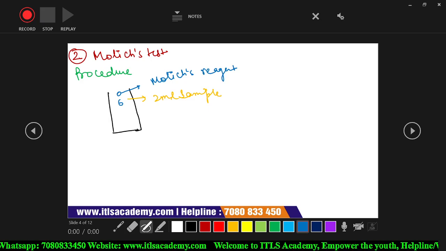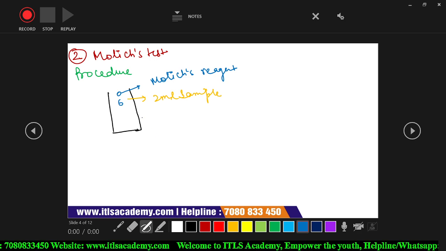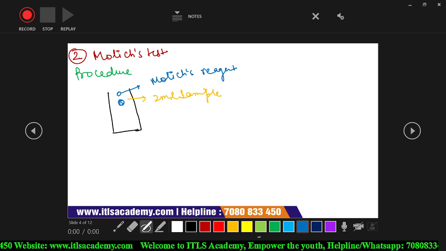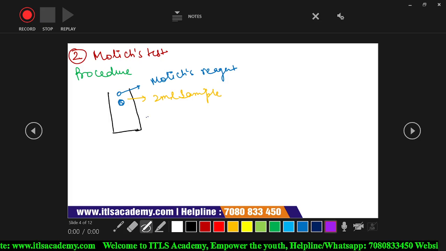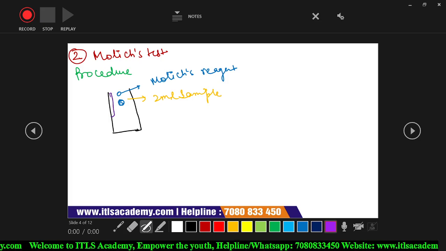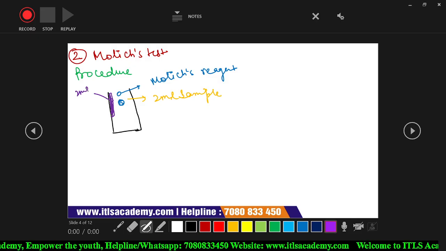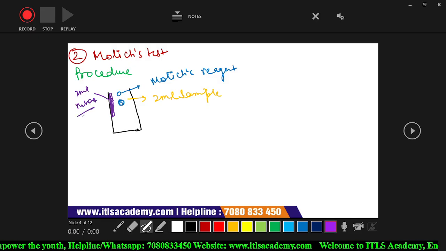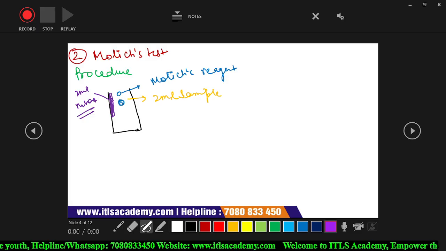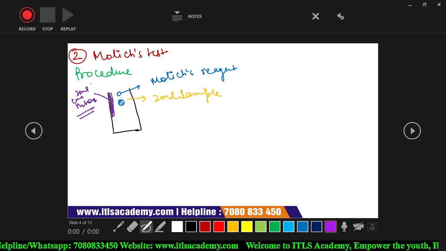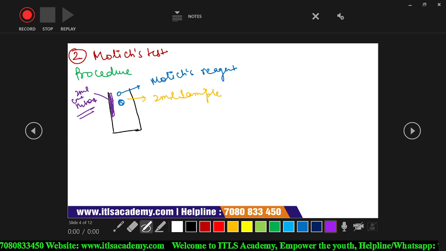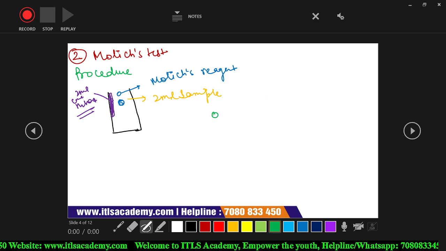Then after adding the 2 drops of this Molisch reagent, we have to add the sulfuric acid. But the sulfuric acid will be added to the wall of the test tube. This is your sulfuric acid, 2 ml of the sulfuric acid. But when we add the sulfuric acid, it should be added by the sides of the tube. Then we will observe that